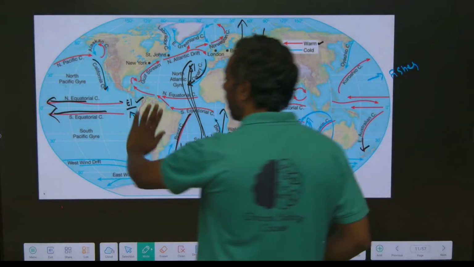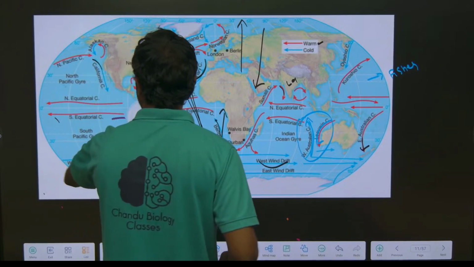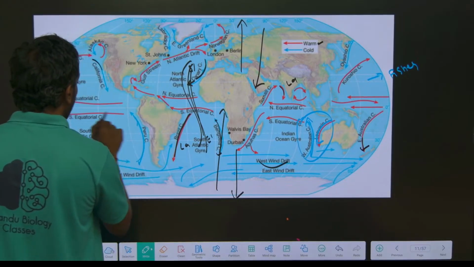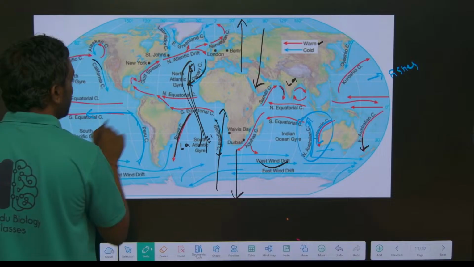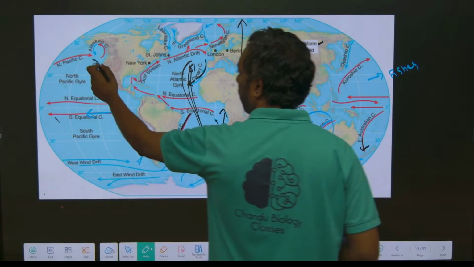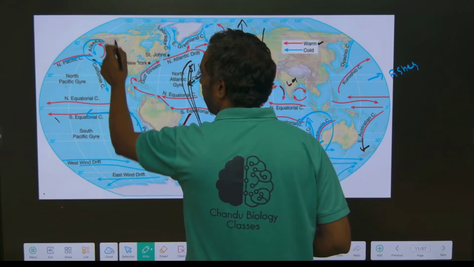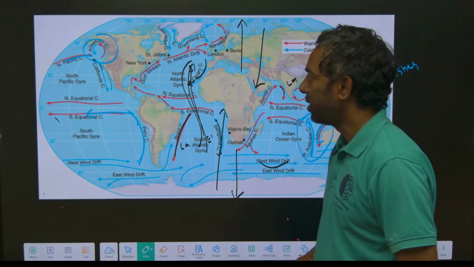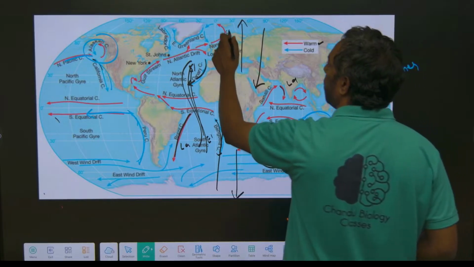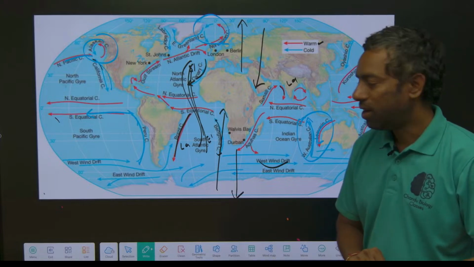And here also the Peruvian coast, just look here. This is the Peruvian coast, this is a cold current and this is a hot current. This is also a fishing harbor. California coast also a fishing harbor. Alaskan coast also a fishing harbor, where cold and warm currents circulate. And the Norwegian coast also a fishing harbor, where cold and hot currents circulate.